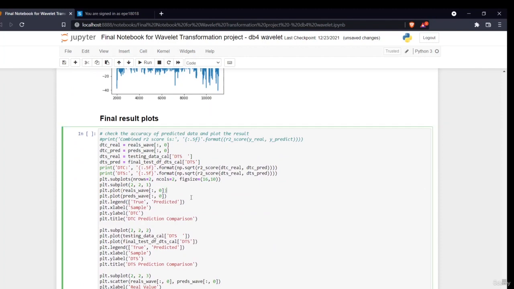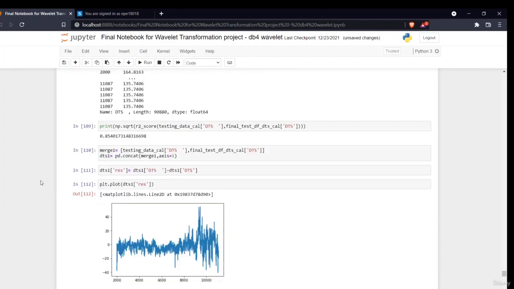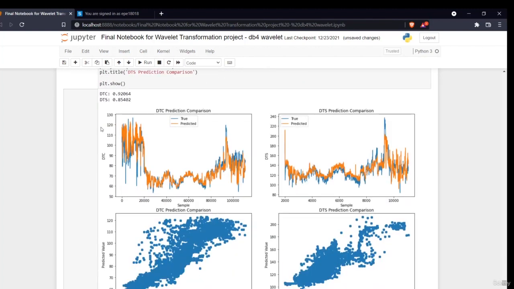Now I am using the same function which I used previously. So now when we see the difference, the DTC value prediction is around 0.92. Earlier it was 0.90, right? Now it has increased by 2%, and we have a drastic change in the DTS values.